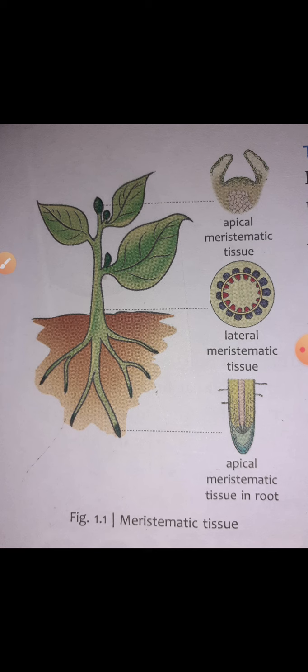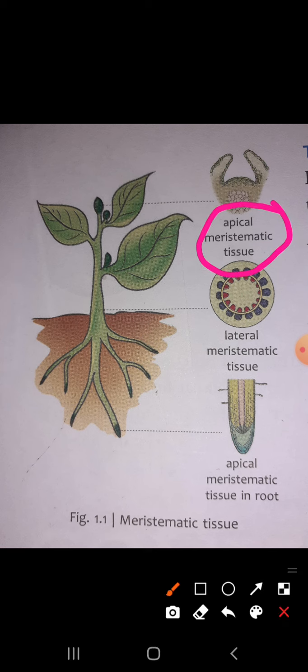Now comes the different types of meristematic tissue. In the picture you can see different types of meristematic tissue, students. Depending on the location in the plant body, meristematic tissue is of two types. First is apical meristematic tissue and the second is lateral meristematic tissue. Apical meristematic tissue is present at the root and shoot tips.